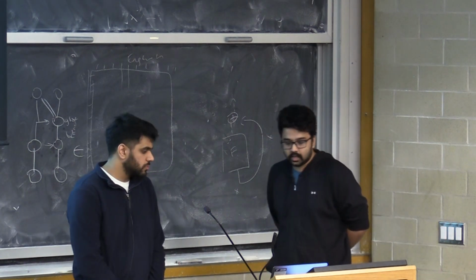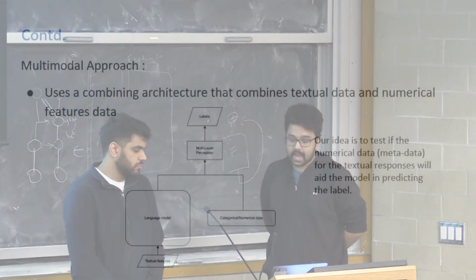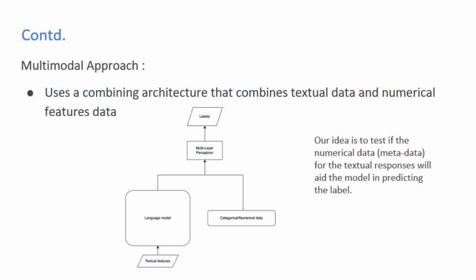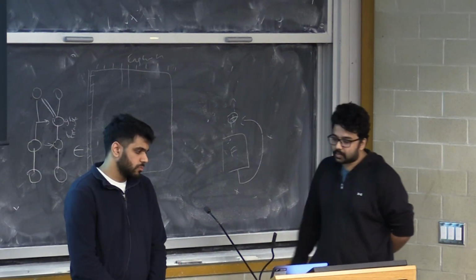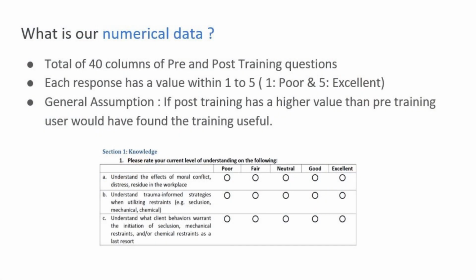Another approach was to add the numerical data along with the textual data and combine those together to see if the model predicts better than what we had. This is how the numerical data looks. They have a set of training questions where they fill in answers from 1 to 5.